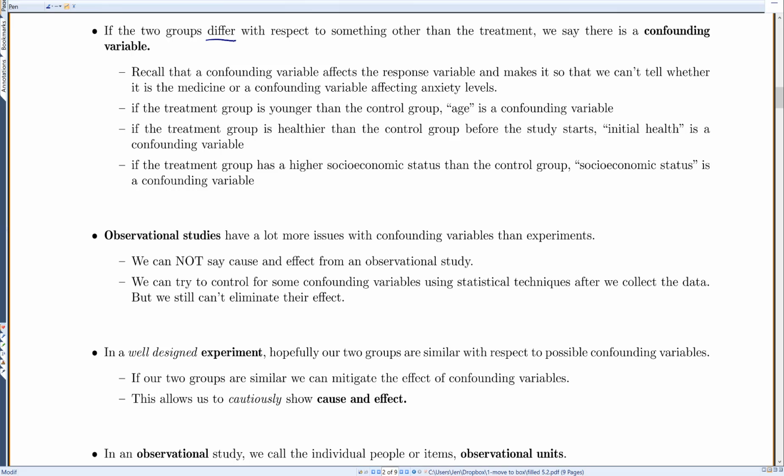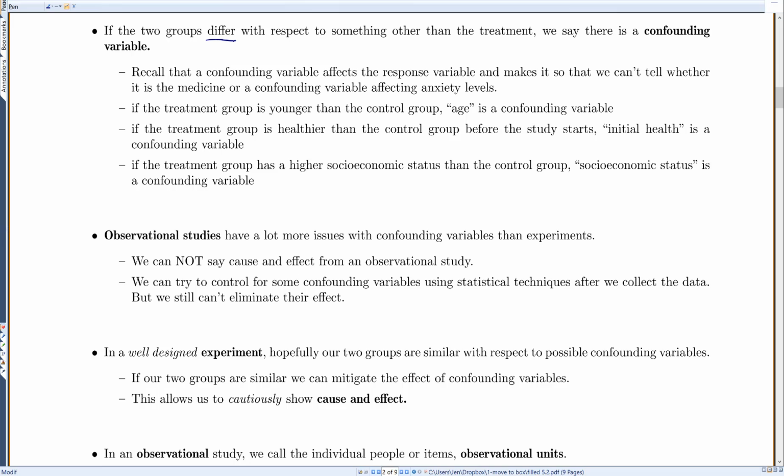Now, if two groups are different with respect to something other than just the treatment, we say that's a confounding variable. So a confounding variable we talked about in the last section a little bit. So the confounding variable affects our response variable. It makes it so we can't tell whether it's the medicine or a confounding variable affecting our anxiety levels.